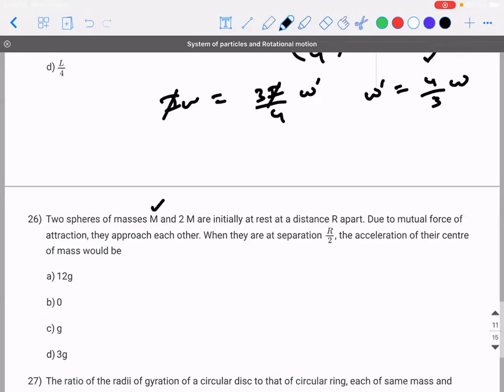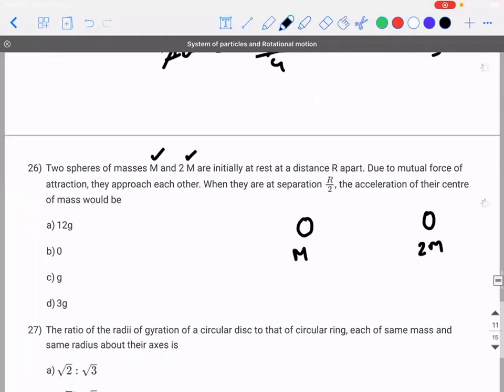There are two spheres of mass small m and 2m, which are initially at rest, and they are separated by distance r apart due to the mutual force of attraction. You would have learned about the gravitational law of attraction in your 10th standard. That is what we will read in the next chapter. Don't worry about it. In your 9th grade, you would have learned that there is something called force of attraction that exists between two masses, directly proportional to the product of masses, inversely proportional to distance square. You guys remember something like that?